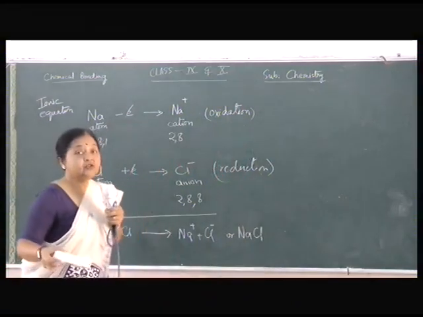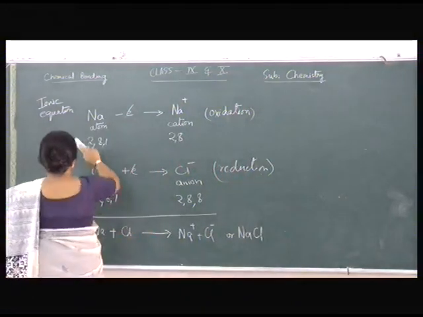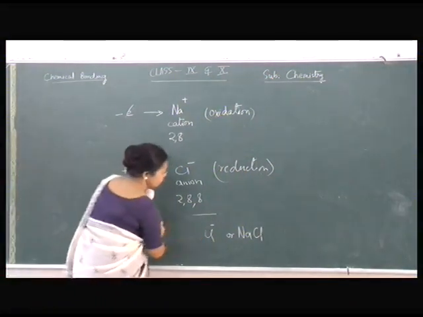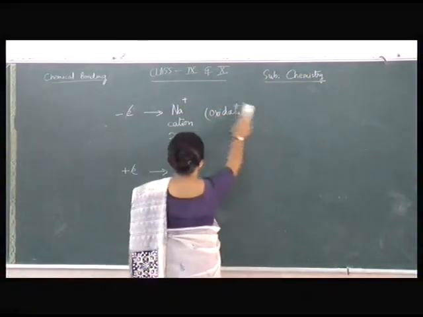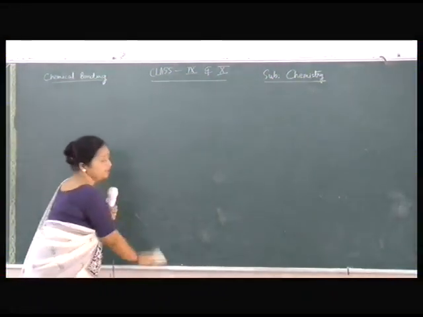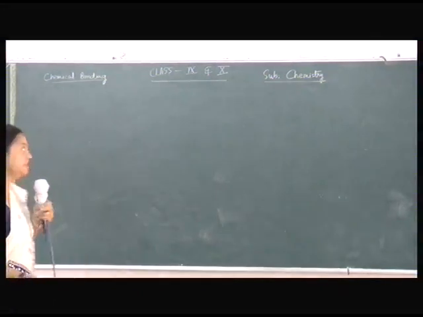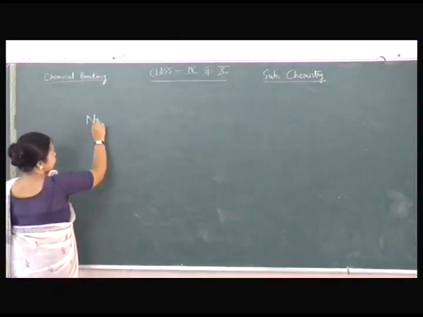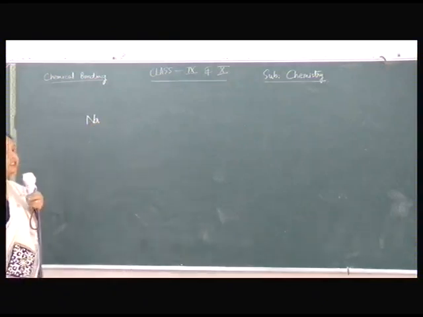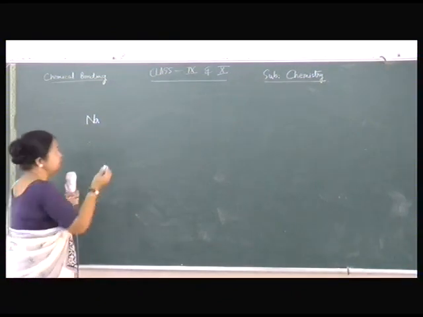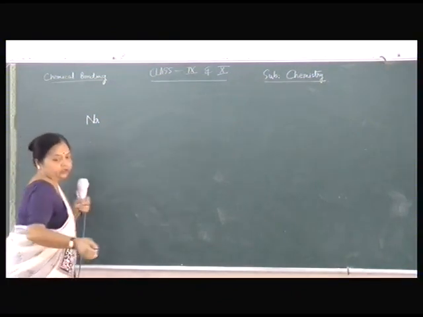Let us write the dot structure. When we write the dot structure, we just write the atom and the valence shell electrons in the form of dots and crosses.